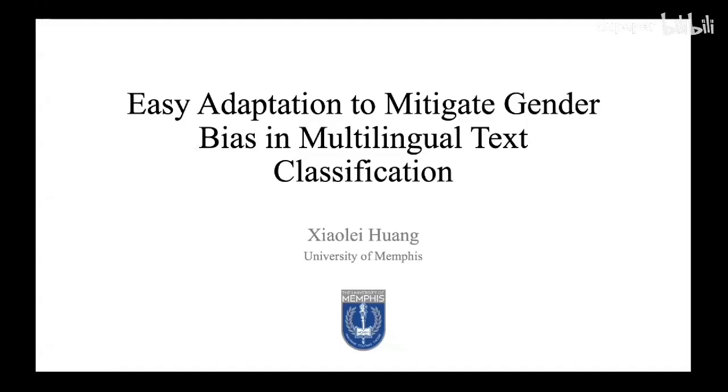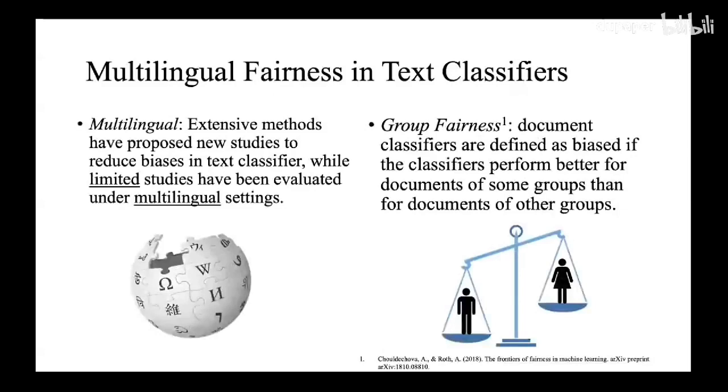Today, I present my work of easy adaptation to mitigate gender bias in multilingual text classification. Fairness is a challenge to building trust in text classifiers. Extensive methods have been proposed in new studies to reduce the bias in text classifiers. However, limited studies have been evaluated under multilingual settings.